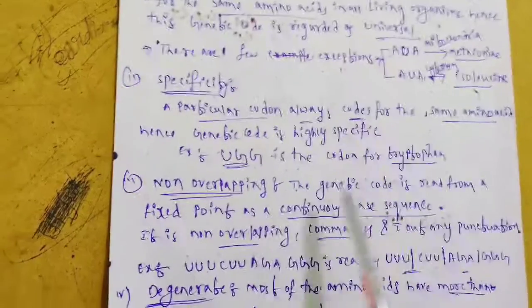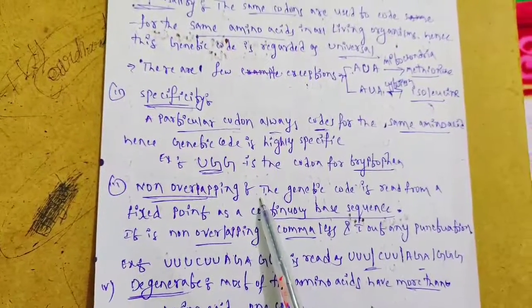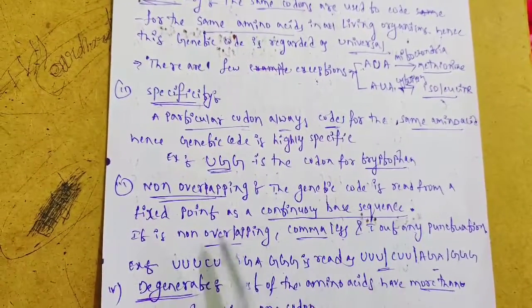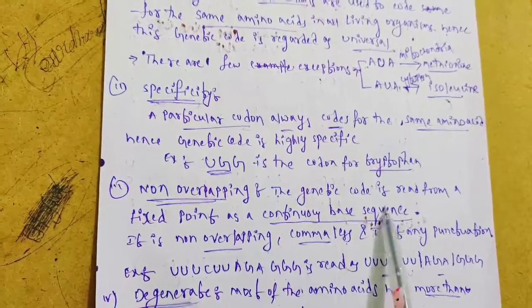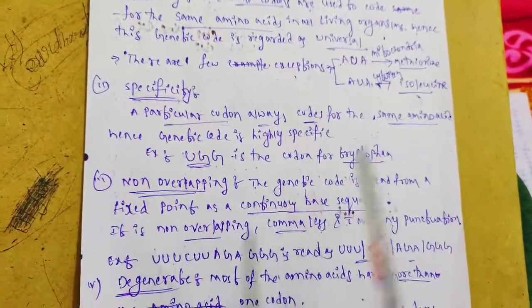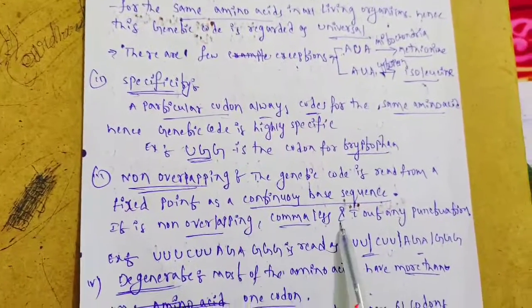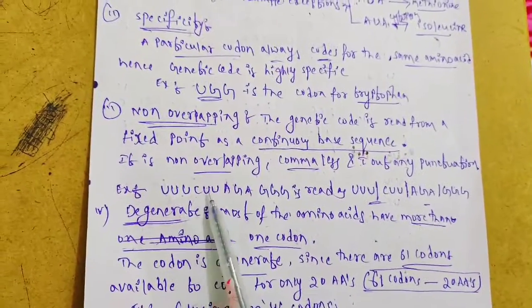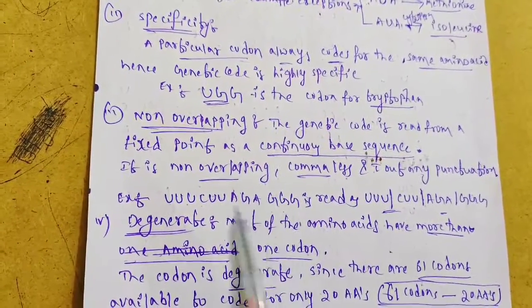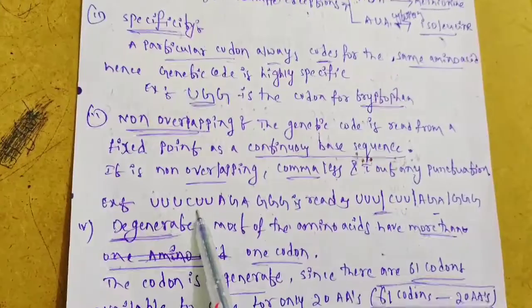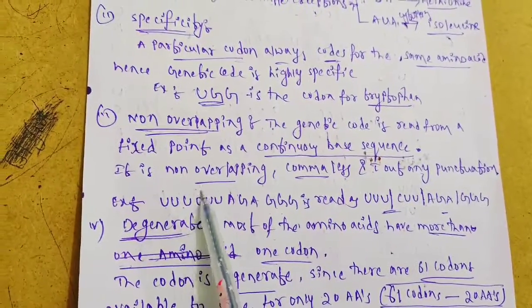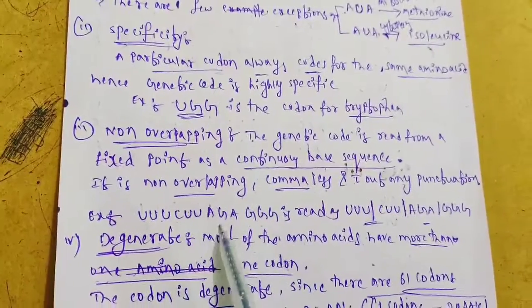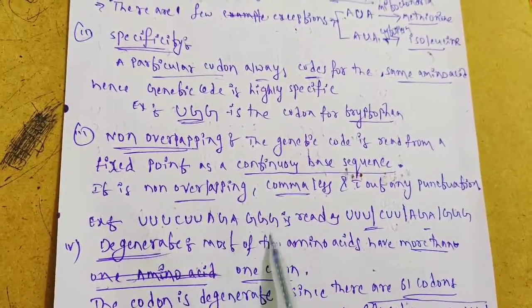Non-overlapping: the genetic code is read from a fixed point as a continuous base sequence. It is non-overlapping, commaless, without any punctuation. You can see here UUU, CUU, AGA, GG. It is a continuous base sequence. There is no overlapping, no comma, no punctuation in this.